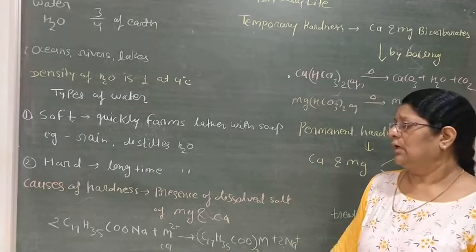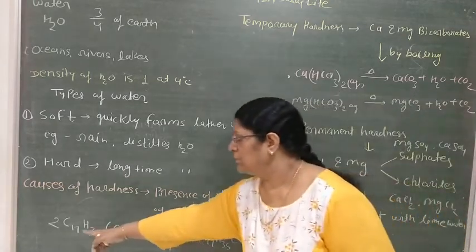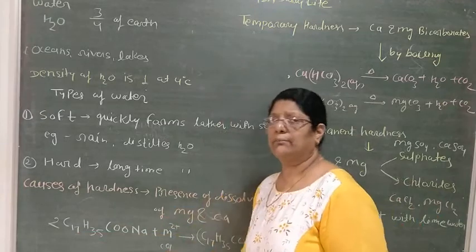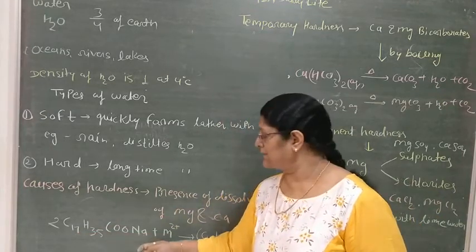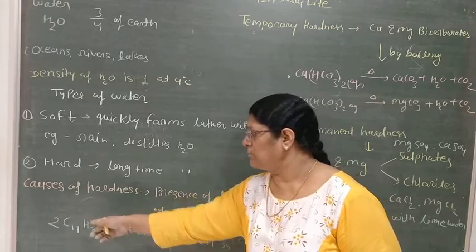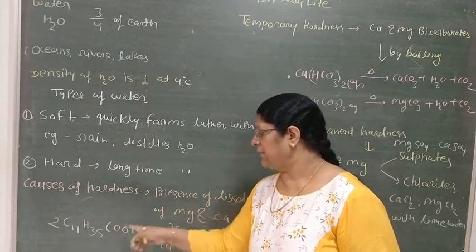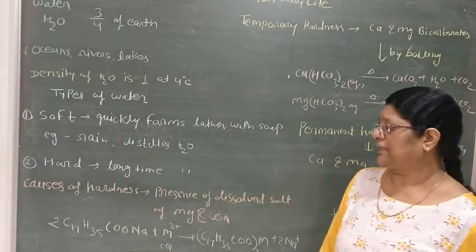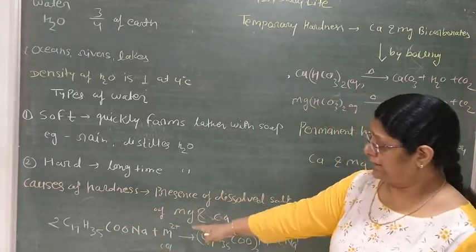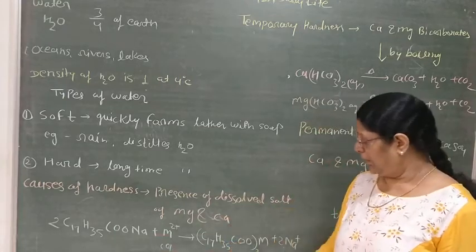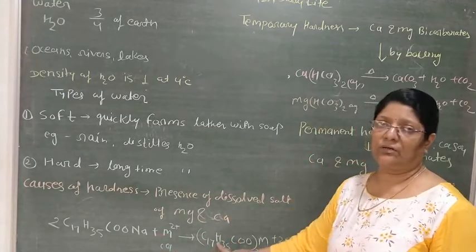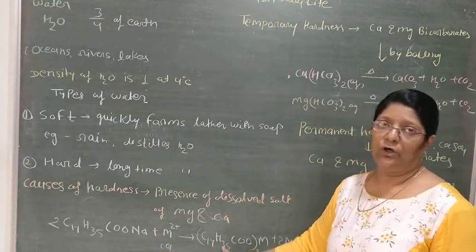Now you just see that this is sodium C17H35COONa. This is sodium stearate, the soap, formed from stearic acid. When it reacts with M2+ dipositive ions like calcium and magnesium, it forms calcium stearate or magnesium stearate, which cause hardness of water.